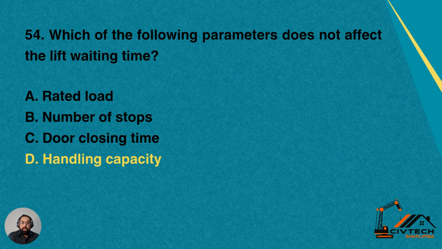Question 54. Which of the following parameters does not affect the lift waiting time? A, rated load. B, number of stops. C, door closing time. D, handling capacity. So lift waiting time is calculated based on the rated load, number of stops, at which floor it has to be stopped and how many stops there can be, and door closing time, door opening, door closing. But it does not depend on the handling capacity. So handling capacity is something which is primarily defined at the time of the design.